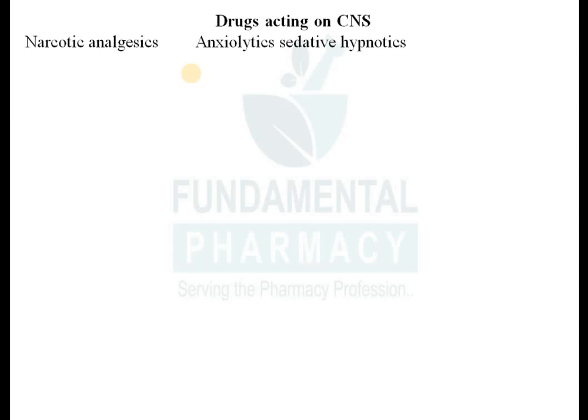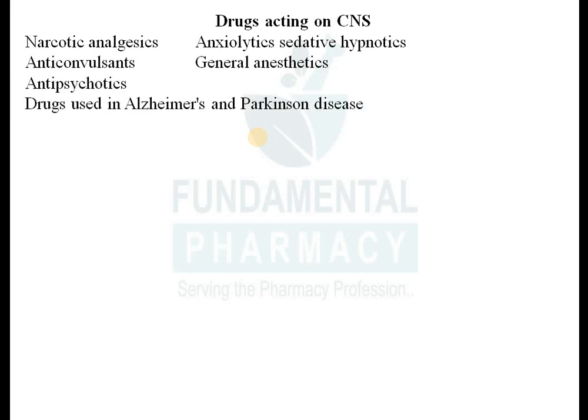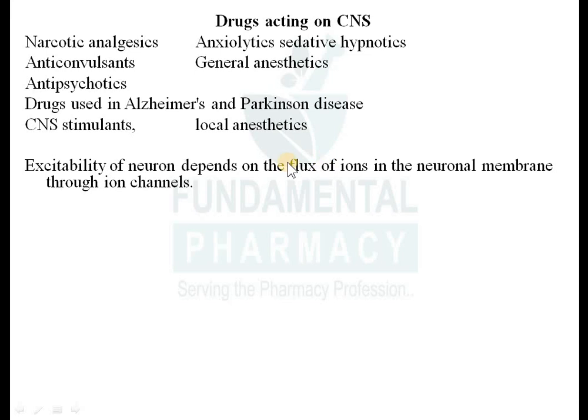What are the different kinds of drugs that will act on CNS? Narcotic analgesics, sedative hypnotics, anxiolytics, anticonvulsants, general anesthetics, antipsychotics, then drugs used in the treatment of Alzheimer's and Parkinson's disease are also covered under drugs acting on CNS. Then CNS stimulants and local anesthetics. So these are the categories of drugs that act on CNS. We will see all the drugs one by one. In today's lecture we will mostly discuss general anesthetics and sedative hypnotics.